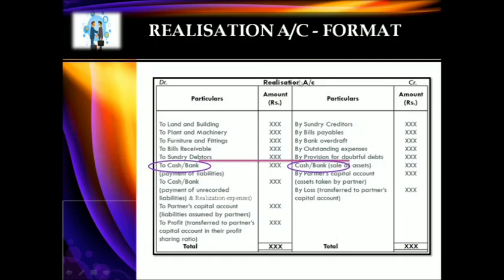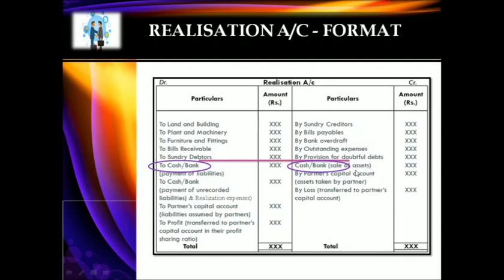A realization account starts with transfer of all the assets to the debit side. In a balance sheet problem, all the assets in the balance sheet you will transfer to the debit side of the realization account. Liabilities would be transferred to the credit side. If any liabilities are paid off, it would come on the debit side of the realization account.